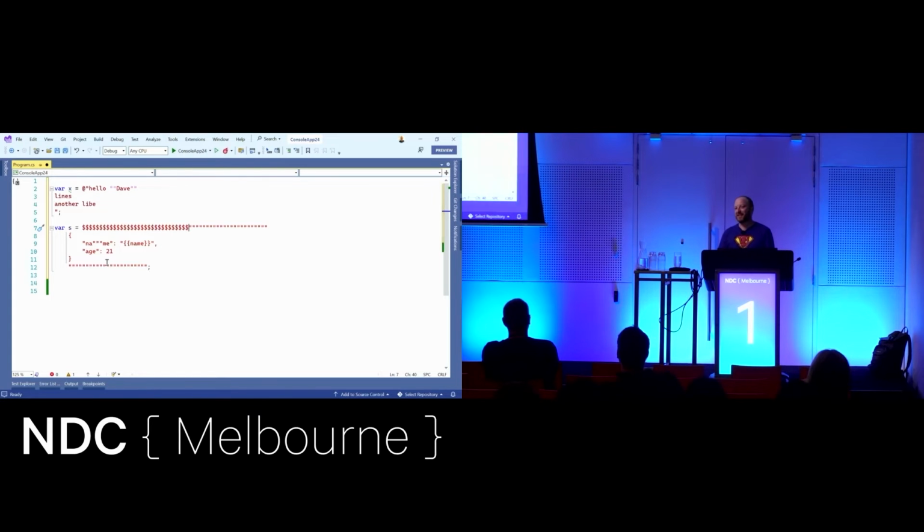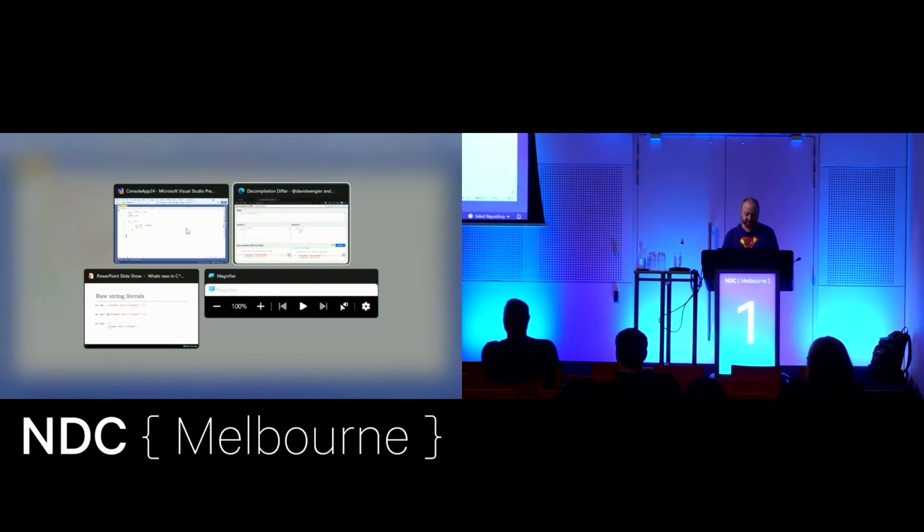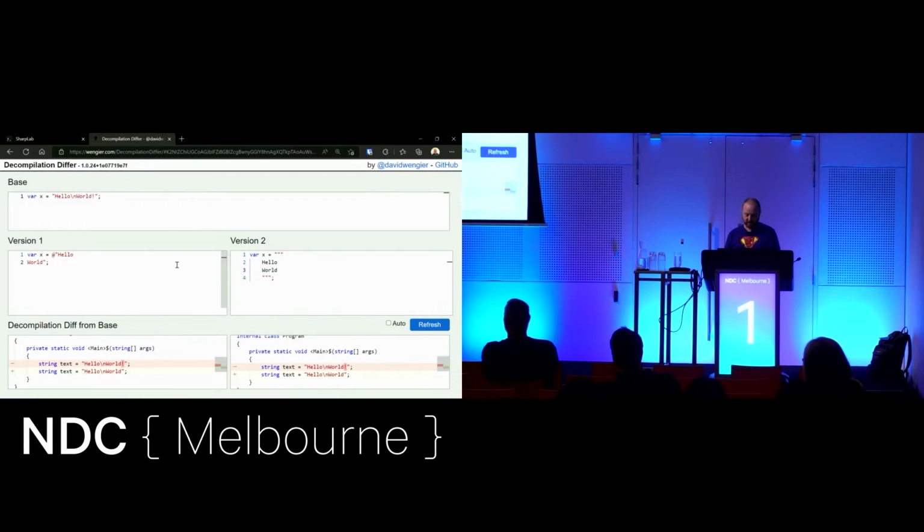I'm kind of surprised there isn't more feedback online about, oh no, this is the downfall of the language, because it can get silly, but I suspect that most people will use $1, maybe 2, there'll be 3 quotes, and we'll all live happily ever after. And that's basically raw string literals. There's not much to them. As far as the decompilation goes, it's just a string. There's nothing really special.